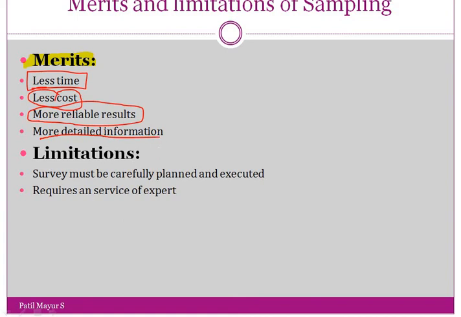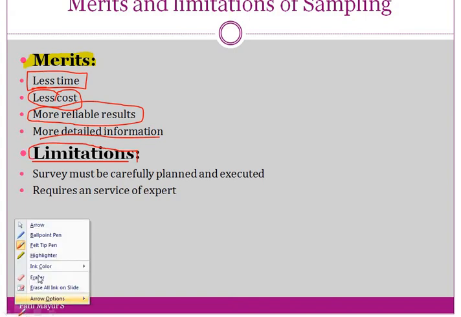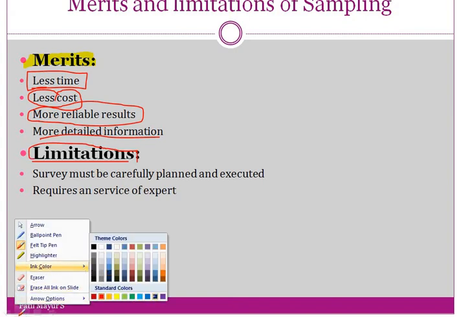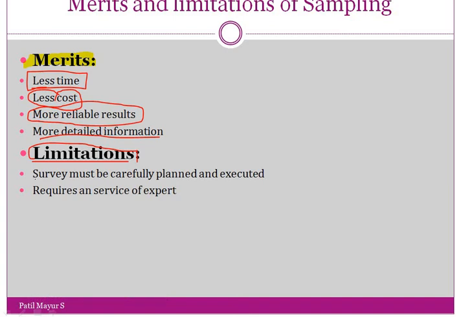So what are the limitations of sampling? The survey must be carefully planned and executed. No kind of negligence is permitted.